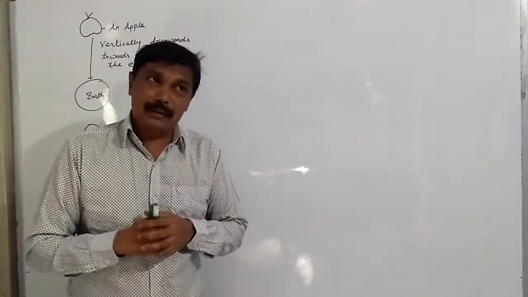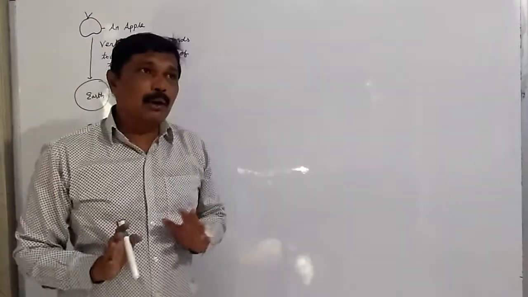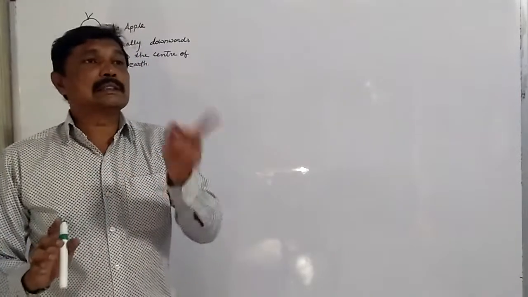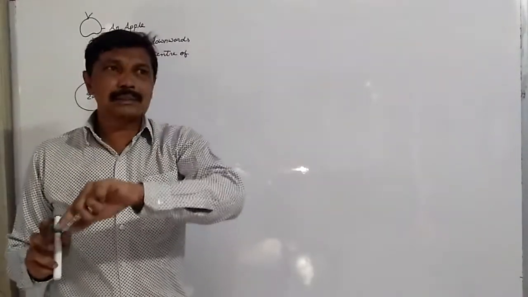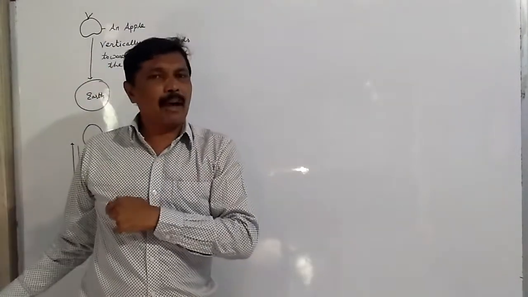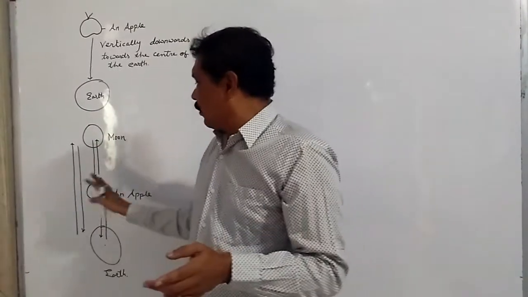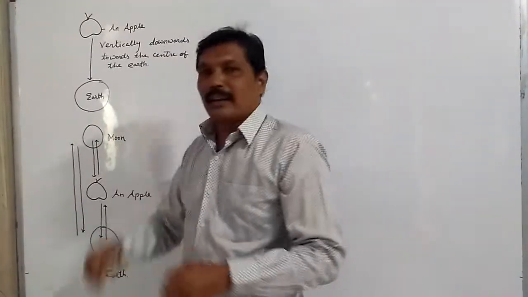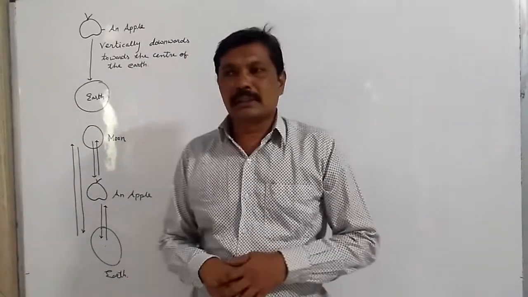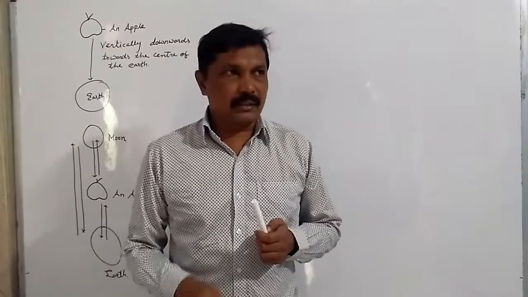Then what will be the effect? Yes, you will see the effect of the earth being attracted towards the apple, because we know that the effect of force is seen towards the body whose mass is more. Here, if the mass of apple is more than earth in a huge quantity, then what will happen? The apple will get attracted towards the earth, or the earth will get attracted towards the apple. It just depends upon the mass of the object.